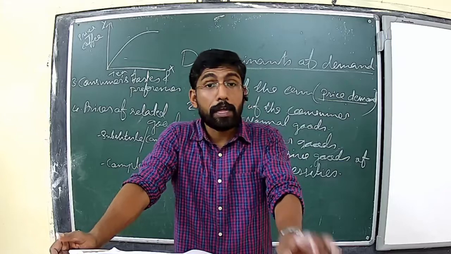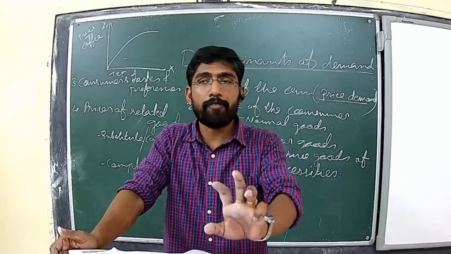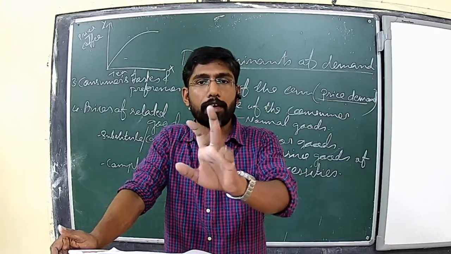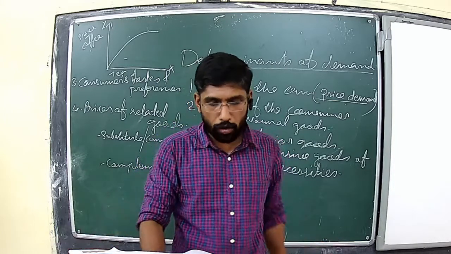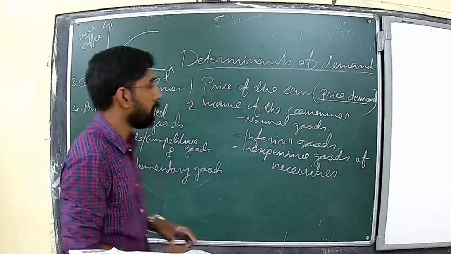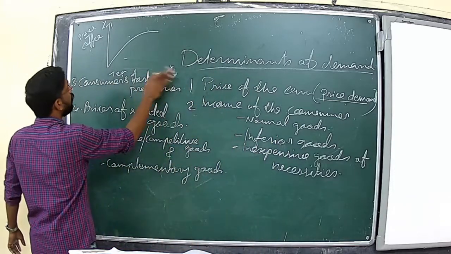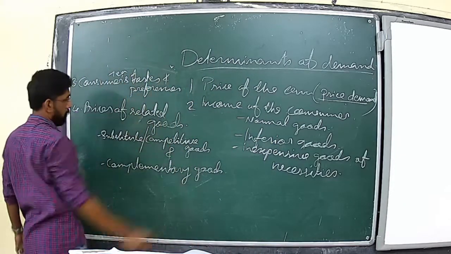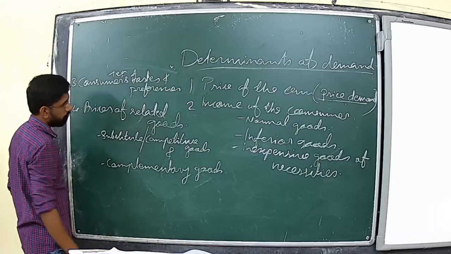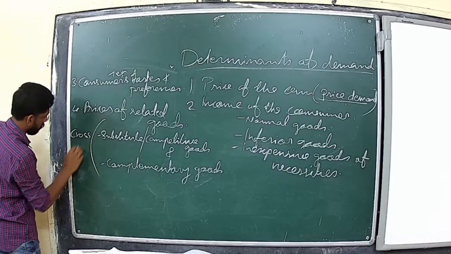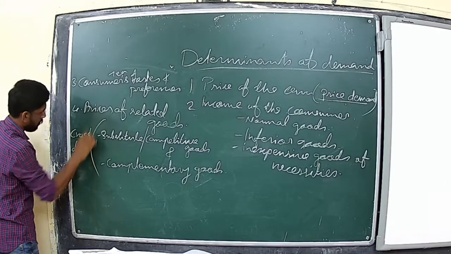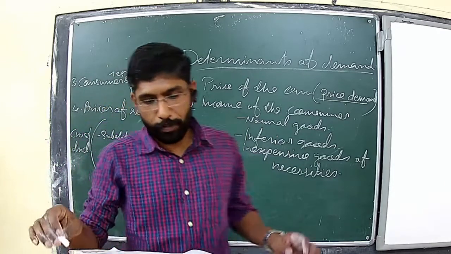So the demand for substitute goods and the demand for complementary goods, both demands are called cross demand. They are called cross demand.